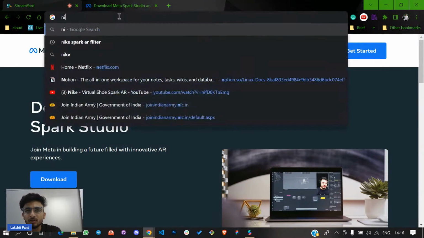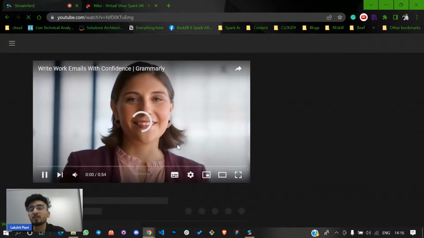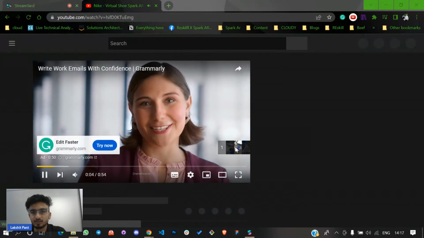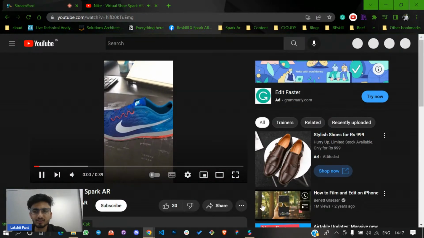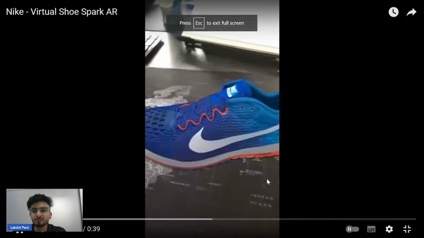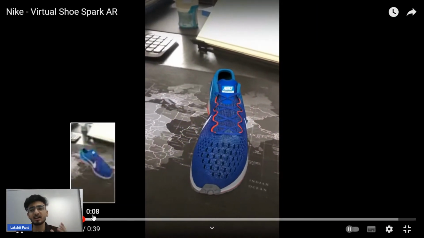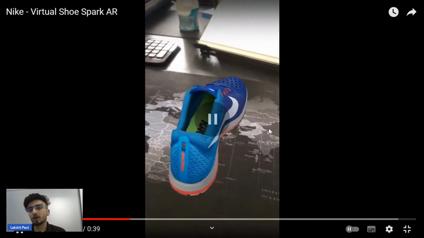So let me show you this AR filter. This is by Nike. Nike has created an AR filter for creators. You can see this is a virtual AR filter, so this is not an actual shoe. You can increase the size, you can check the specification of the shoes. And talking about specification,